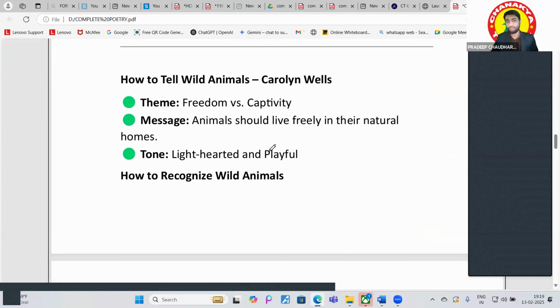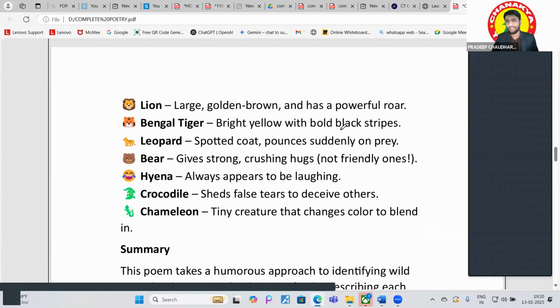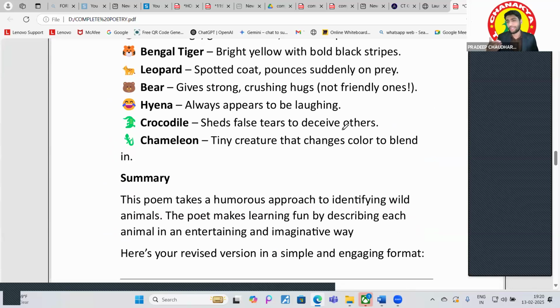Now our next poem. What is our next poem? How to Tell Wild Animals. Okay, so basically it is a humorous poem, right? It has a humorous approach just to identify the wild animals, right? There are different kinds of animals in the forest and in the wildlife. So this is just a humorous approach to how you are going to identify them. So this is a kind of fun poem, we can say. In this poem, every animal will be described in an entertaining and imaginative way.